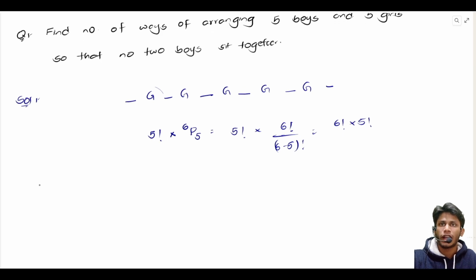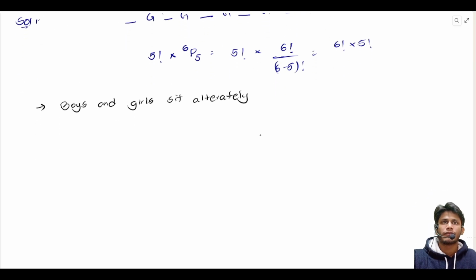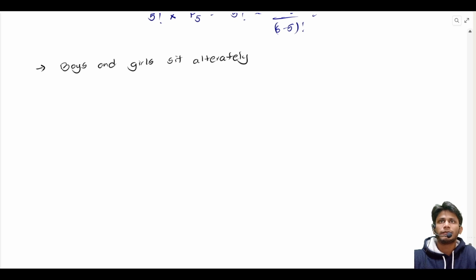In the same question, if I now ask that boys and girls sit alternately, that is, after each boy there is a girl, and after a girl there is a boy. The difference would be, what we can do in this case is first place girls again. Now since they are sitting alternately, the boys have to be placed either this way or this way.